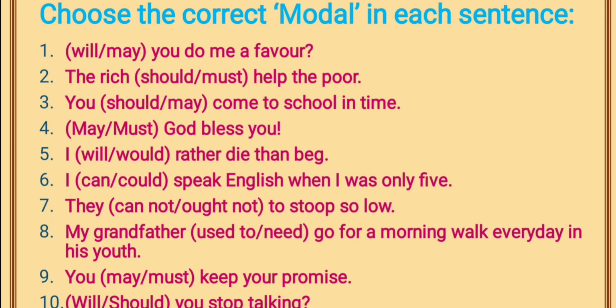You have some time with you. Take your time. On the basis of your understanding of the concept of modals, what you have learned in the previous video as well as in this video, try to think about all those rules and choose the correct option. There are total 10 sentences, and in each sentence you have to choose the correct modal.